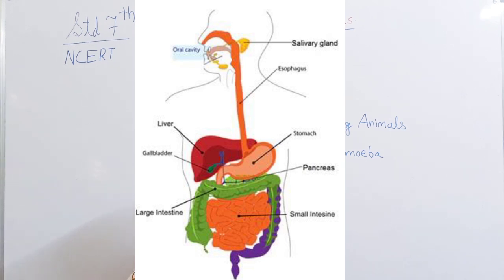The carbohydrates get broken into simpler sugars such as glucose, fats into fatty acids and glycerol, and proteins into amino acids. Now, what happens in the small intestine? The small intestine is highly coiled and is about 7.5 meters long. As its name is small intestine, but its task is big.